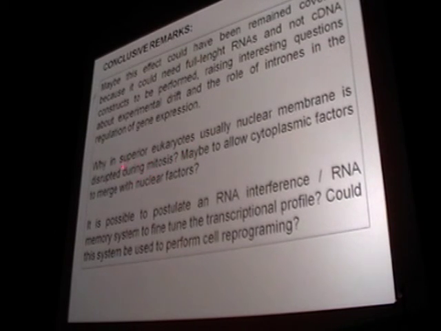Another thing, think about why in higher eukaryotes the nuclear membrane is usually disrupted during mitosis. It's not a must. Some eukaryotes can replicate without disrupting the nuclear membrane. Maybe to allow cytoplasmic factors to merge with nuclear factors. Again, and I think this is what interests you most: is it possible to postulate an RNA interference RNA memory system to fine-tune the transcriptional profile? Could this system be used to perform cellular programming? Could this be used in regenerative medicine?